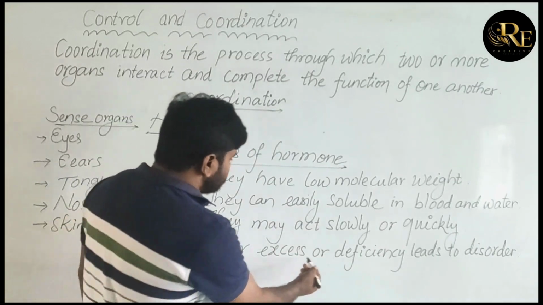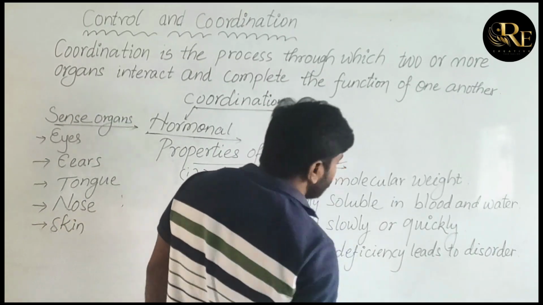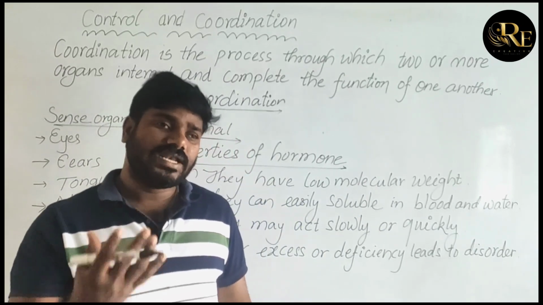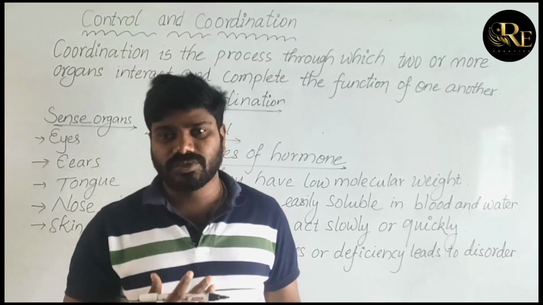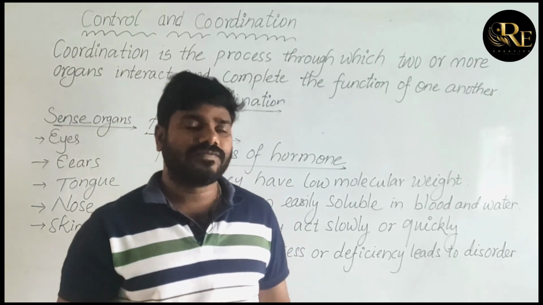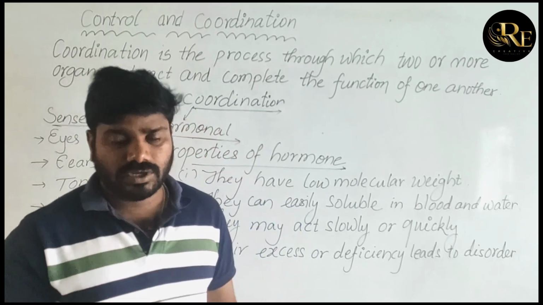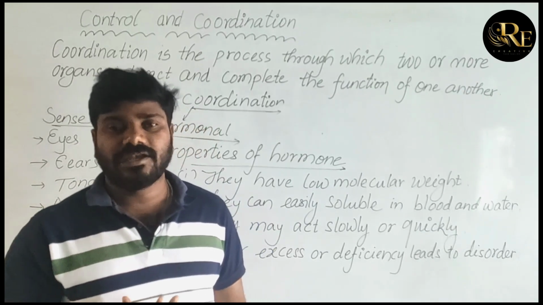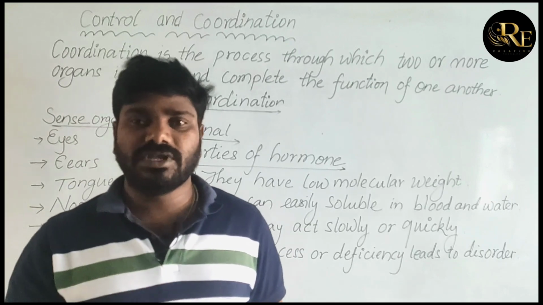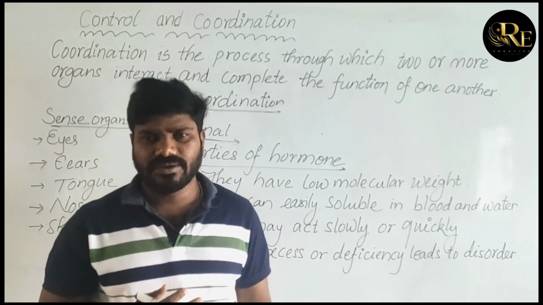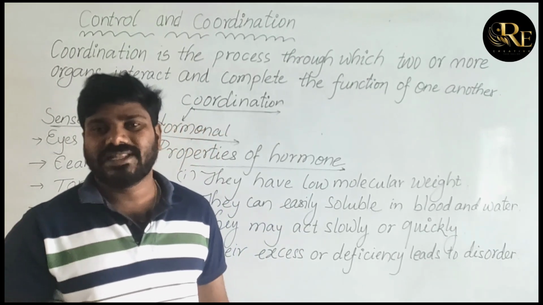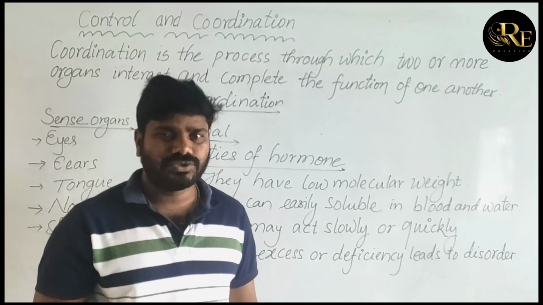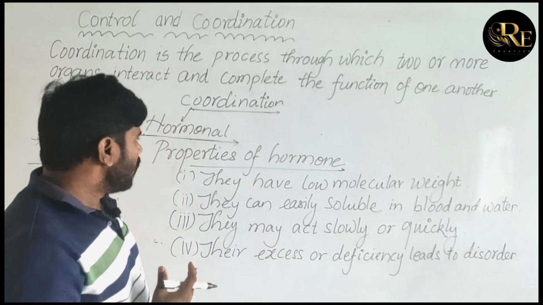Next, their excess or deficiency leads to disorder. Excess secretion or less secretion of hormones leads to different types of disorders. For example, growth hormone is secreted from the pituitary gland. If it is secreted in excess, it leads to gigantism, meaning a person will be very tall. Less secretion of growth hormone leads to dwarfism, meaning the person will be very short. These are the properties of hormones.